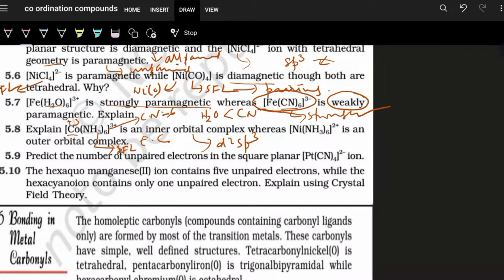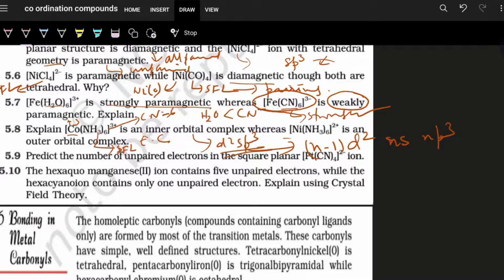It is an inner orbital complex. Why? Because when you are using d2sp3, then your (n-1)d is involved, ns and np are involved. It is involvement of this (n-1)d2, ns and np3, and so it is an inner orbital complex.